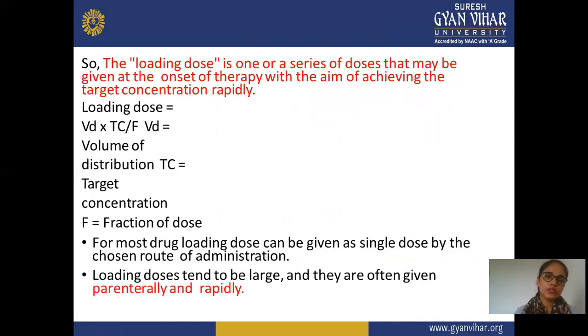So the loading dose is one of a series of doses that may be given at the onset of therapy, with the aim of achieving the target concentration rapidly. Loading dose is equal to Vd into Tc divided by F, where Vd is the volume of distribution, Tc is the target drug concentration, and F is the bioavailability fraction of the dose. For most drugs, the loading dose can be given as a single dose, and it is often large and given rapidly.